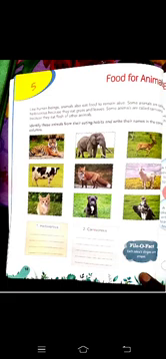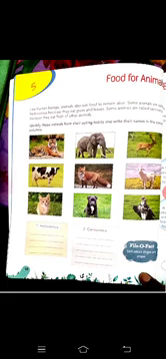The animals which eat the flesh of other animals are known as carnivores, and the animals which eat grass, plants and leaves are known as herbivores. So look at the picture and write the names downwards as herbivorous and carnivorous.